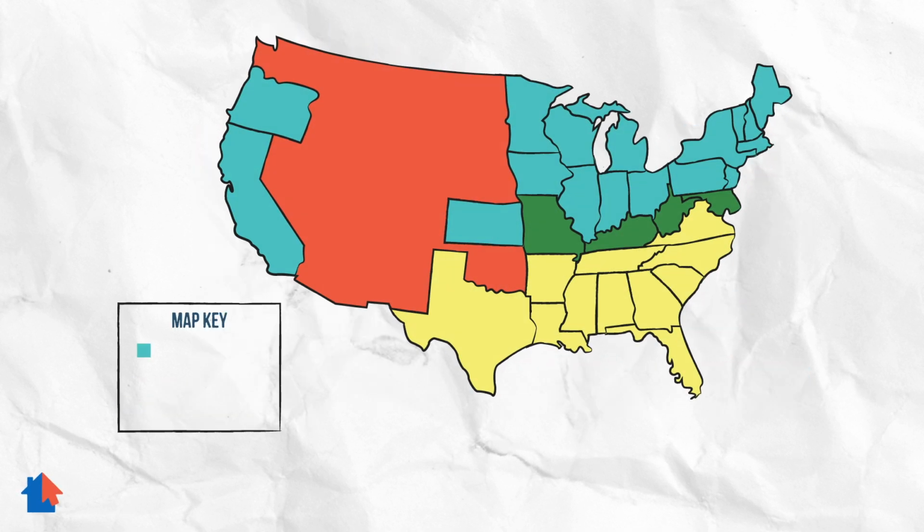This map uses a color key to show us which states and territories took which side in the Civil War. Border states were states that had slaves but decided to stay in the Union anyway. You will learn more about how to use a map's color key later.